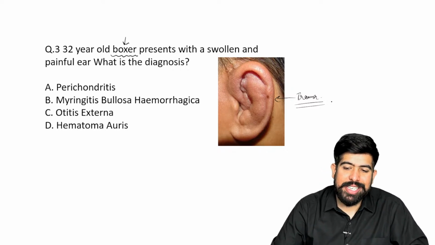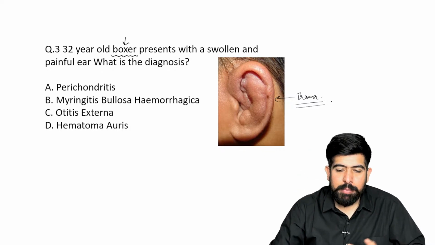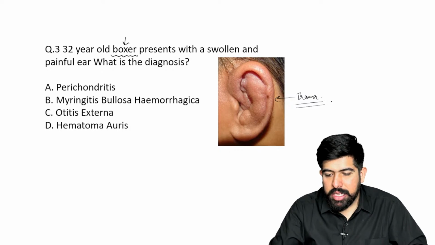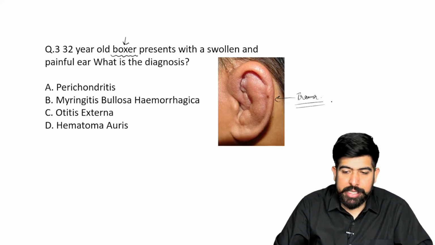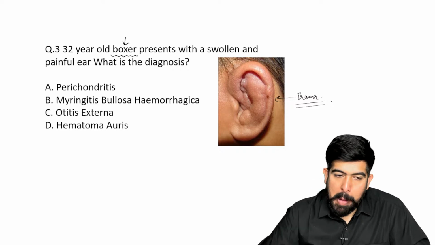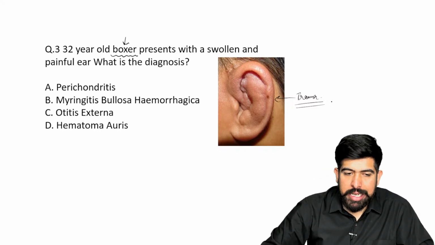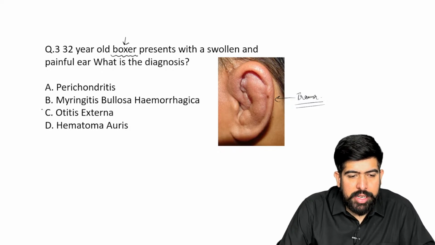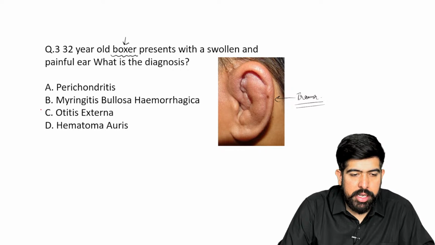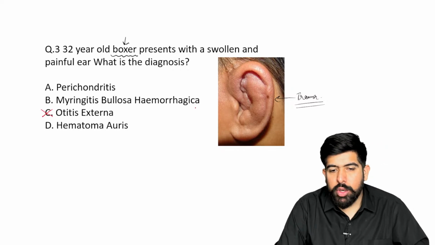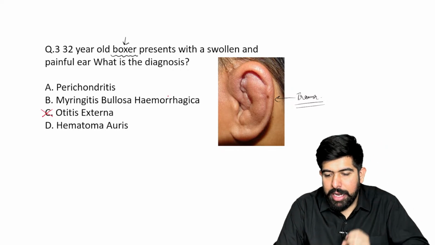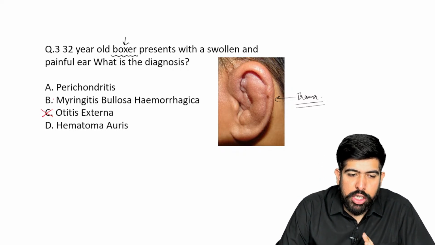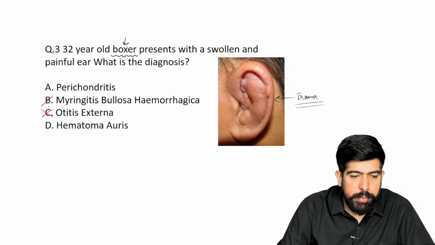So of course, what will be seen is maybe a punch, right? Since he is a boxer, he will be punching, right? So maybe there is a punch over the ear, and it can be seen there, right? So the options which are confusing us here, of course it will not be otitis externa. I know that clearly, because otitis externa will not swell up your whole pinna and everything, right? So it should never be otitis externa, and of course not myringitis bullosa hemorrhagica.